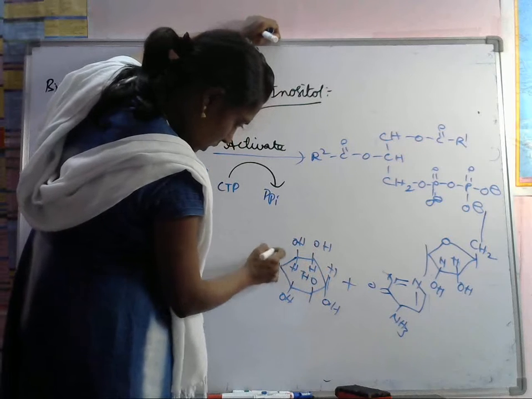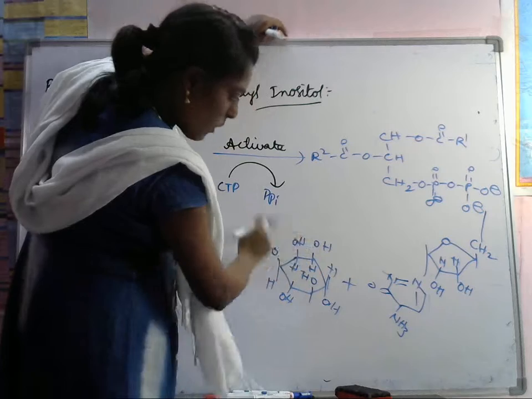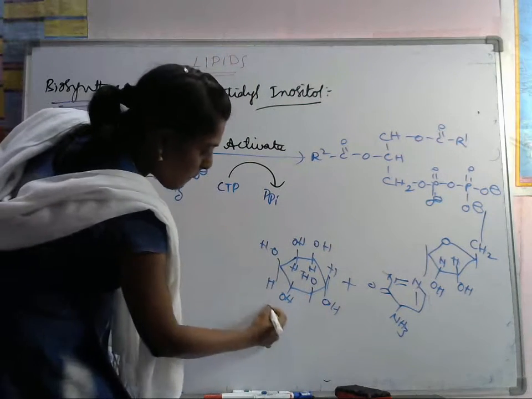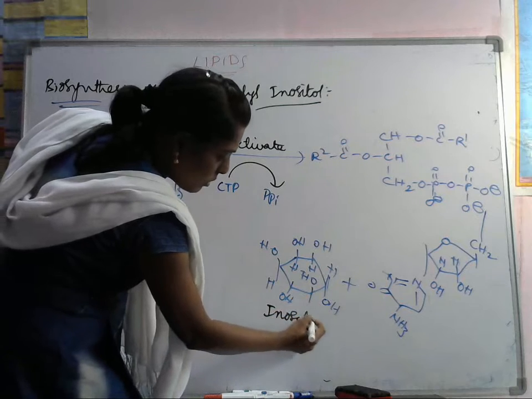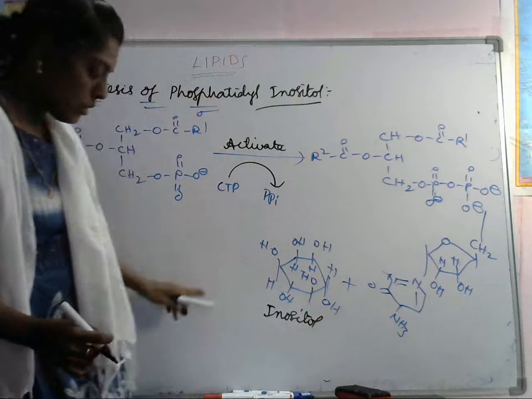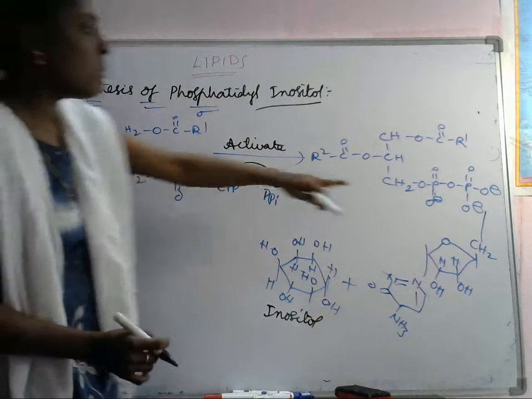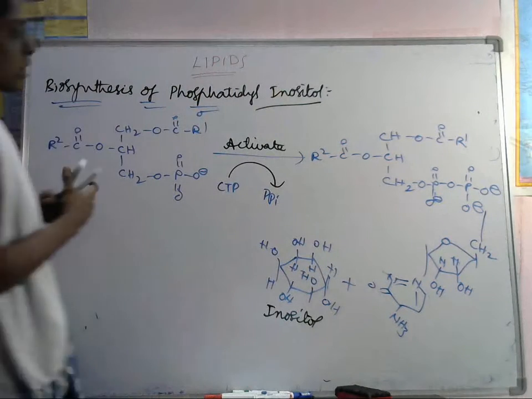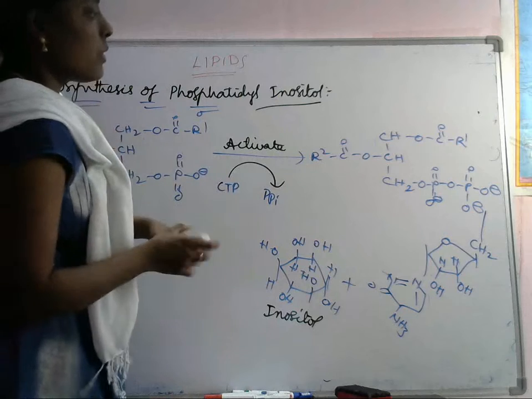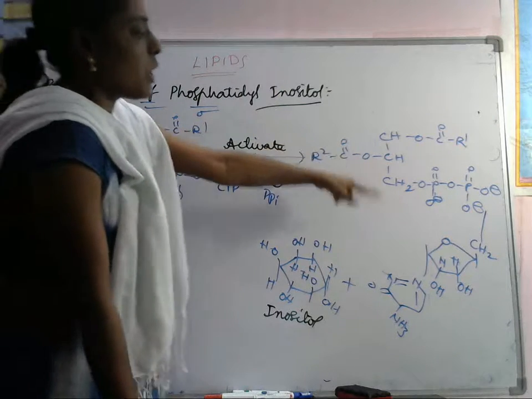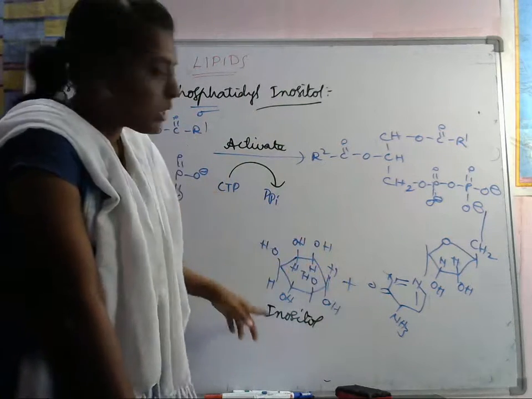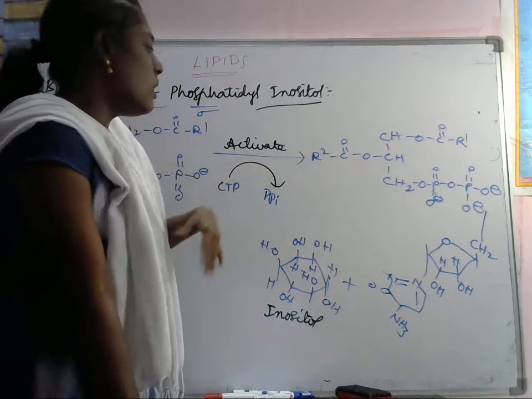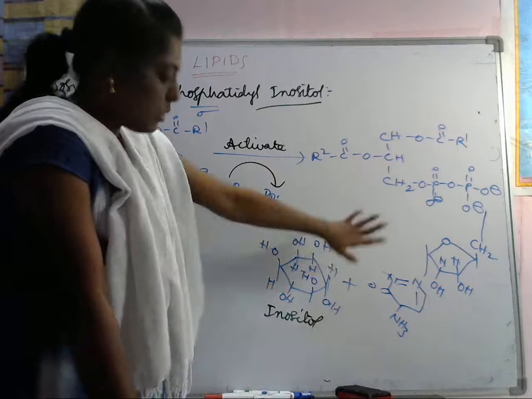We have to add this inositol group to this phosphate by cleaving this one. This is just for reactivity, so we have to convert it into this form. We cannot add inositol directly. First it is converted into this, then the inositol is added to this one.